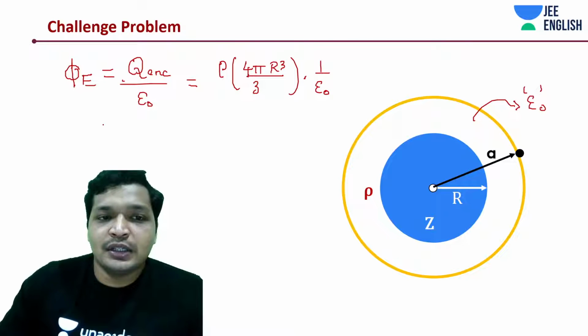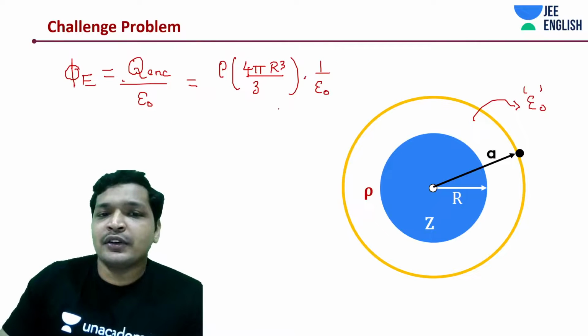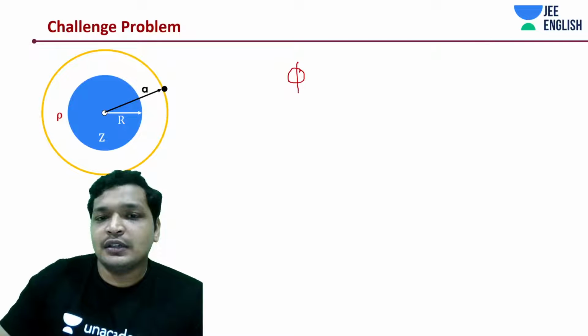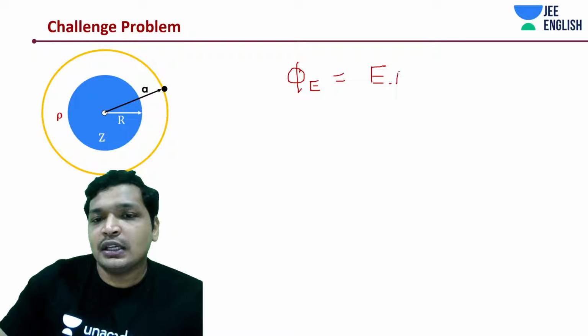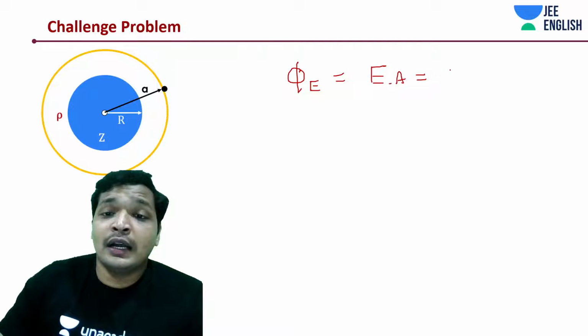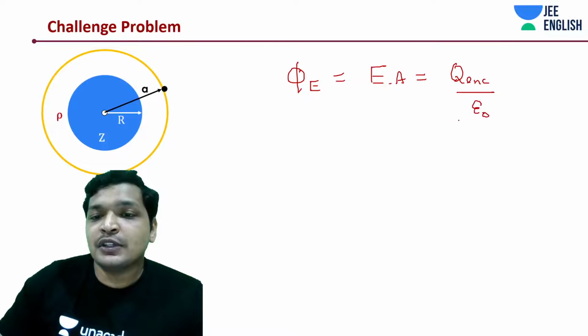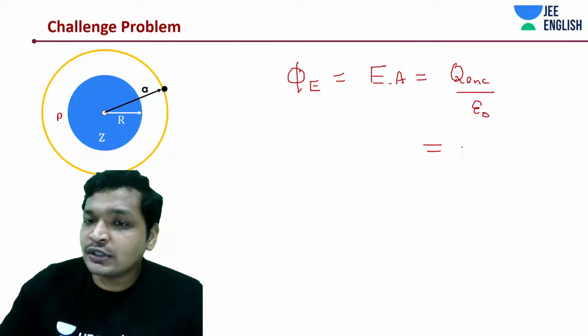Don't worry about it. So the other way to denote your flux, and I think we'll probably get into this equation, start solving. Q enclosed is equal to E dot A, from Gauss law we can say this as epsilon naught, and this is going to be what?